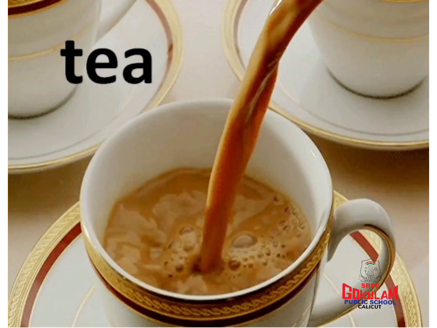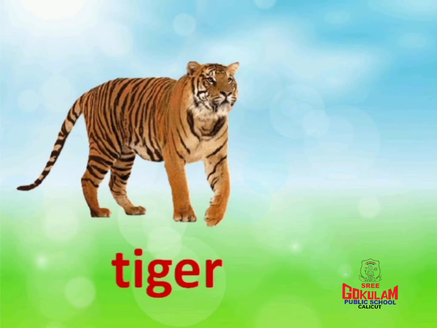T for tea. It's a hot drink made using tea powder in boiling water. Do you like tea? T for tiger. Tiger is a wild animal. Tiger is our national animal. Which is our national animal? Tiger is our national animal.